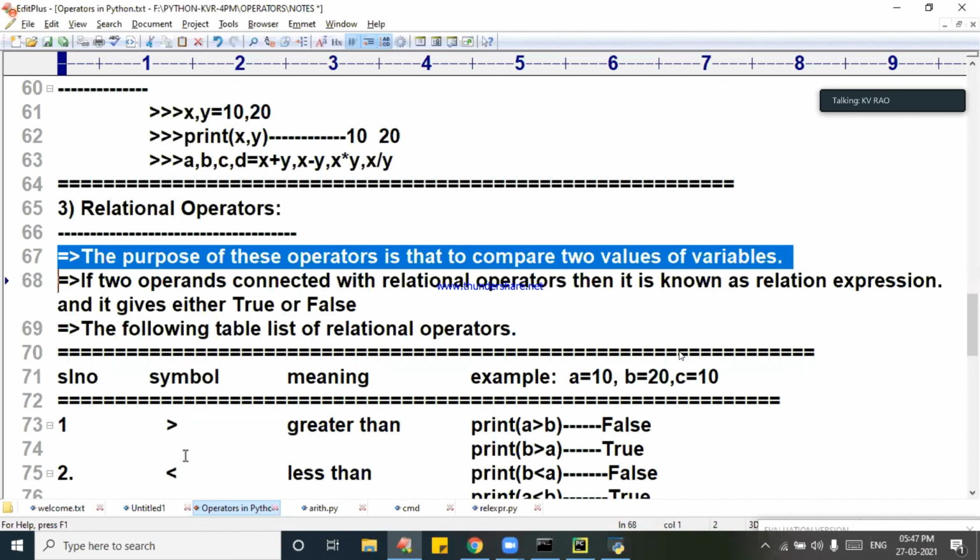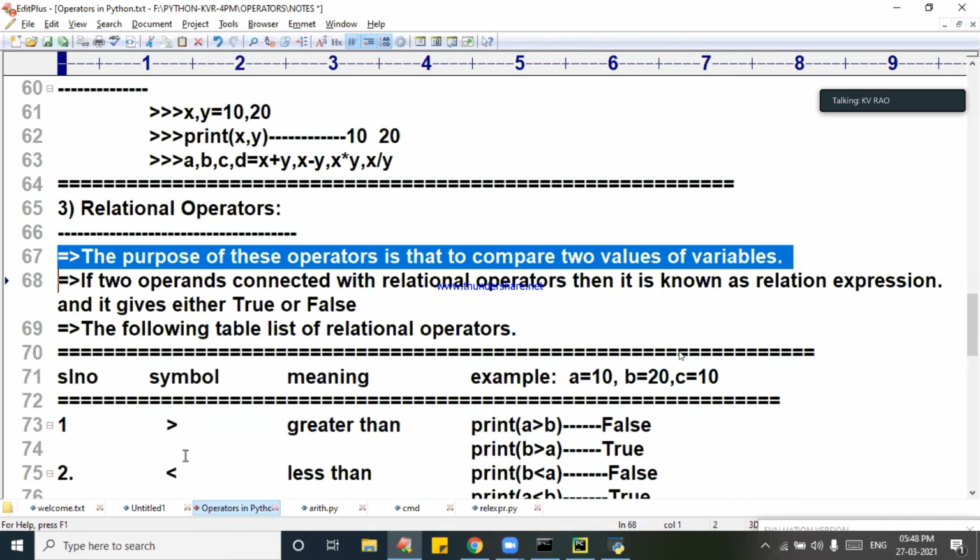Ajay Shahu, just now I told you, relational operators. Where do you use them? How do you use relational operators? Suppose you want to compare with your friend's marks. Your property you want to compare with another property. How do you compare, ma? Your salary you want to compare with your friend's. How do you compare?